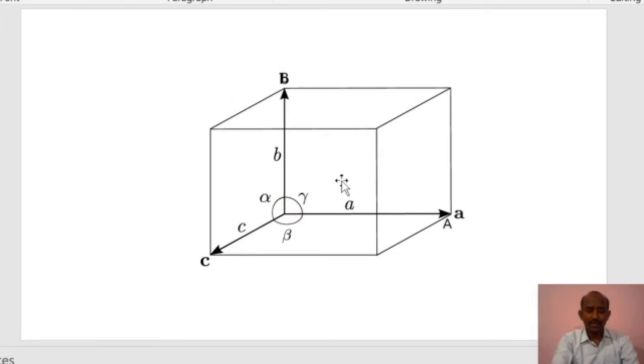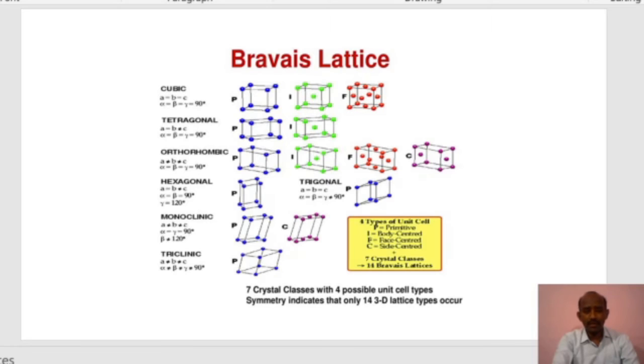So only for simplicity purpose I have taken this for cubic system. Now let us study one by one about the Bravais lattice. In cubic system, we have the length of the edges or the length of the unit cell A is equal to B is equal to C. So in primitive cell, alpha is equal to beta is equal to gamma. So all the angles are equal to 90 degree in case of cubic lattice.